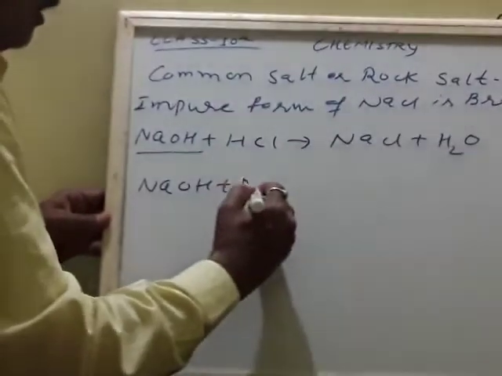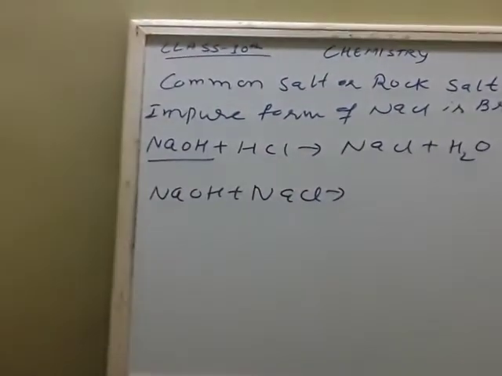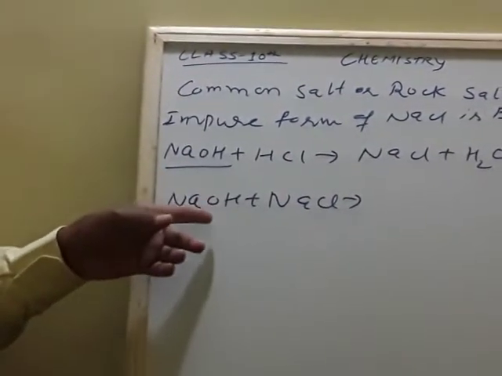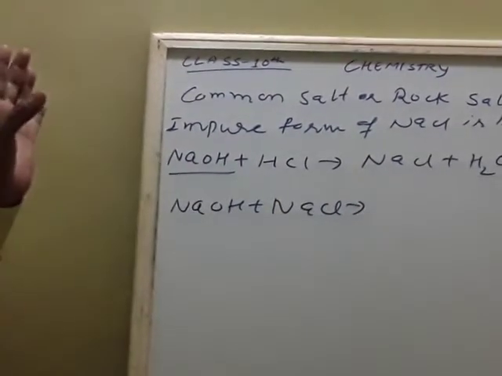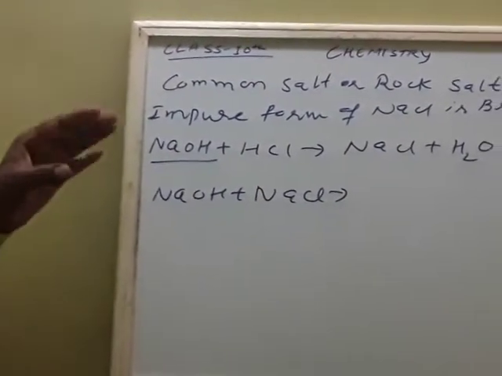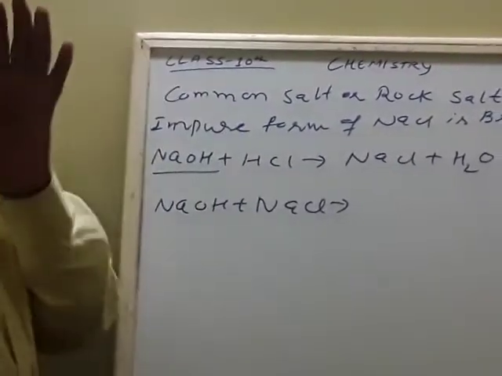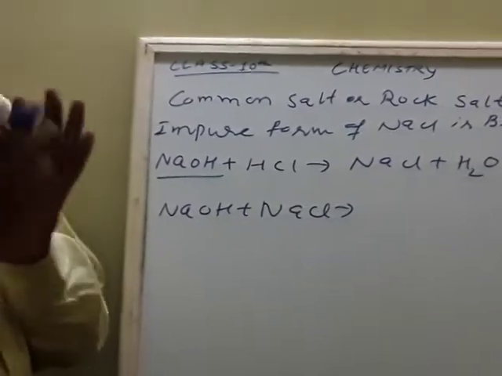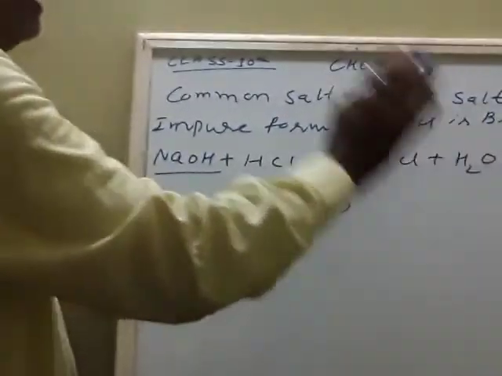Can the reaction be possible? No, this reaction cannot be possible because this is a base, this is a salt. Most reactions like this are not performed. So to manufacture sodium hydroxide, mainly we use sodium chloride and water as raw material.